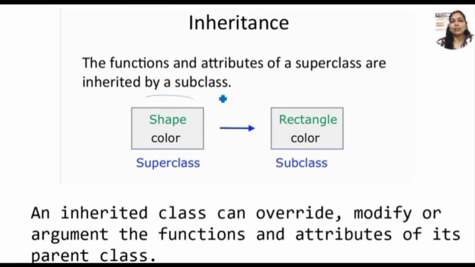Let us know something more about inheritance. The functions and attributes of a superclass are inherited by a subclass. Suppose shape has color and is the superclass, and rectangle is the subclass. So color is a method which is inherited by the subclass. An inherited class can override or modify the functions and attributes of the parent class. That is important.